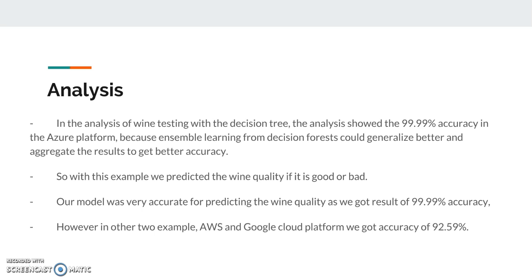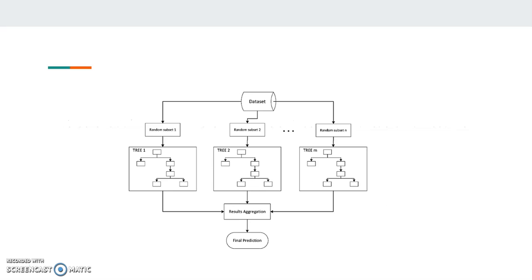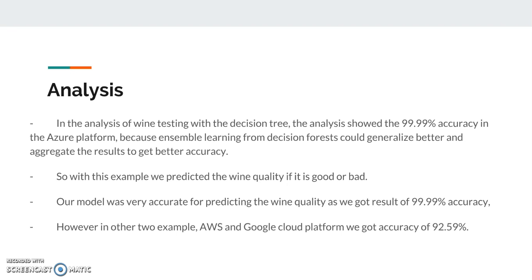So overall, if we have to draw a conclusion amongst all three platforms, we found out that the Azure platform gave us the best results because in Azure we implemented something called Decision Forest, where it's basically taking a random subset from the main data set and then it's running multiple decision tree algorithms and then aggregates the results together at the end, which is why we are getting higher accuracy for Azure, but lower accuracy in Google Cloud Platform and AWS, where we did not implement the ensemble learning method.